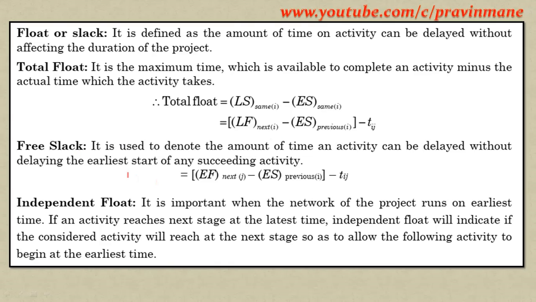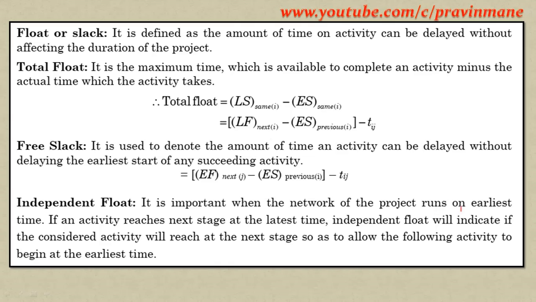And then free slack. It is used to denote the amount of time an activity can be delayed without delaying the earliest start of any succeeding activity. Succeeding and preceding, here the two terms are important. Succeeding activity means the next activity, and preceding activity means the previous activity. So free float is EF of the next j, ES of the previous i, minus Tij. If activity A is I, then B will be activity J. So this way you can calculate.